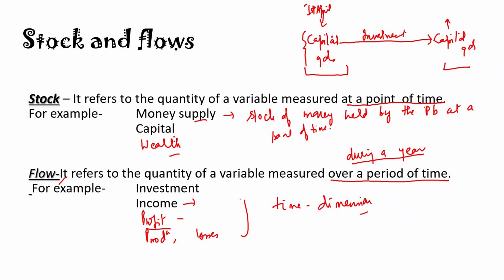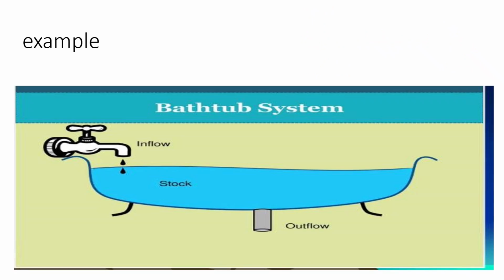So we need to carefully distinguish between stock and flow variables. This is an example. The water available in a bathtub, okay, at any point of time is a stock. This much water is now in the tub. At what rate the water is inflowing or outflowing from the tub is per minute, per second. So time is attached, so it is a flow variable.